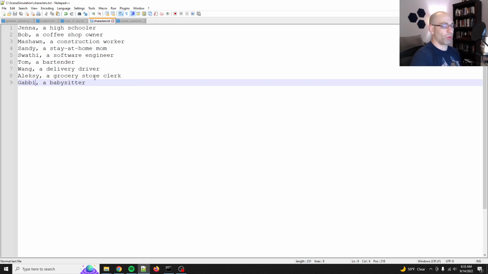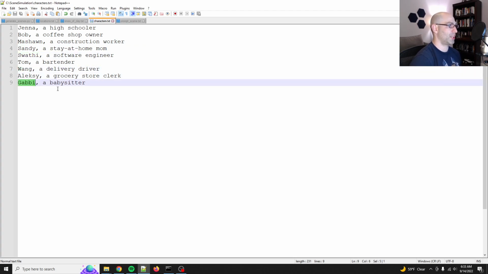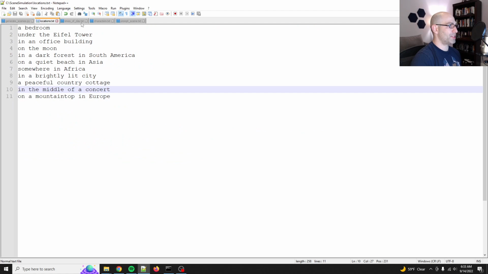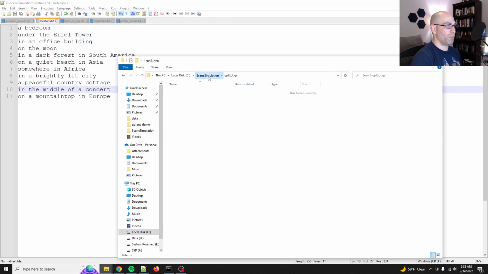I tried to get a little bit more global because here's the thing. If you just ask GPT-3 to generate random characters, they're all going to be vanilla white people. So I added Mashawn, Swathi, Wang, Alexi, and Gabby, just manually saying, okay, it's only half white people. Altogether, I think this is going to be over 600 different settings. So the goal first is to fill up this folder of just basic scenes.